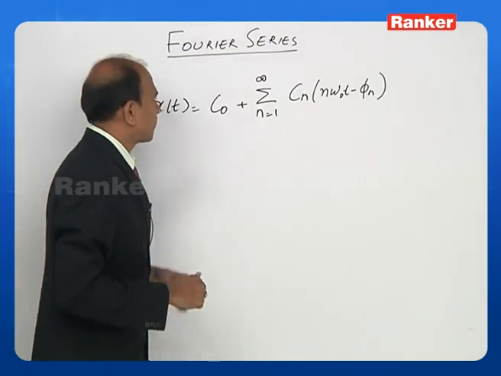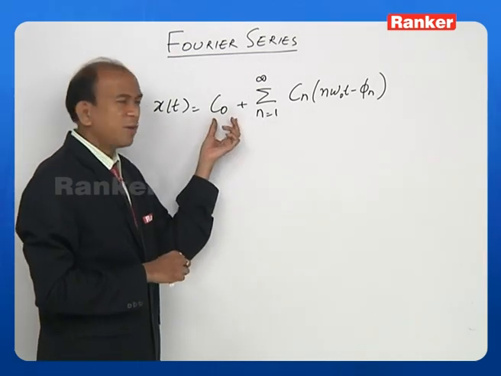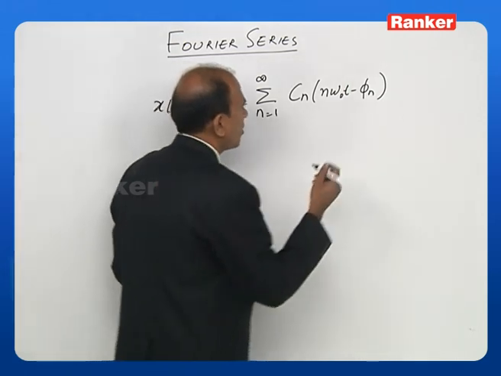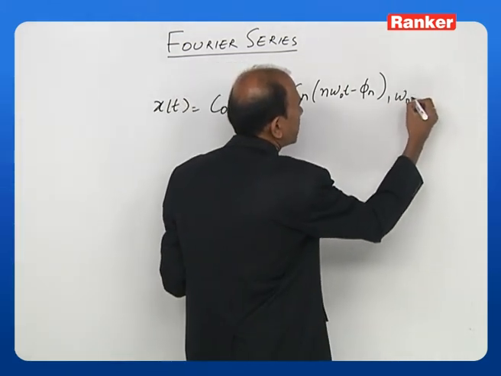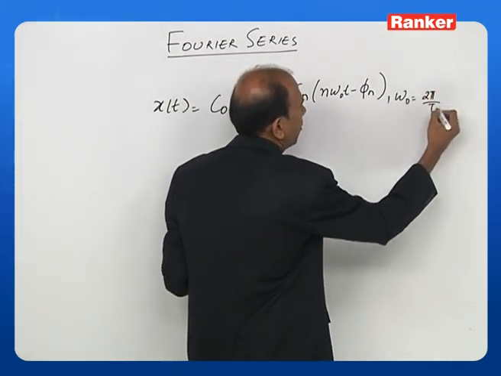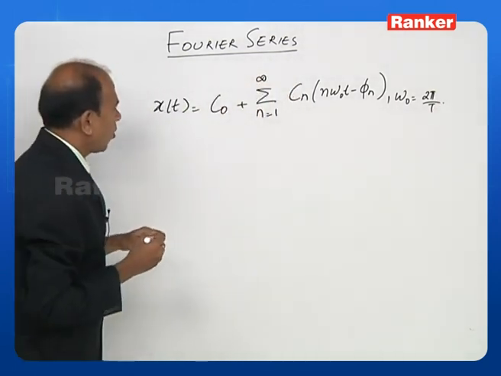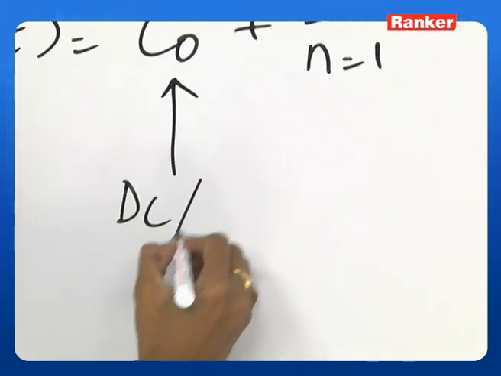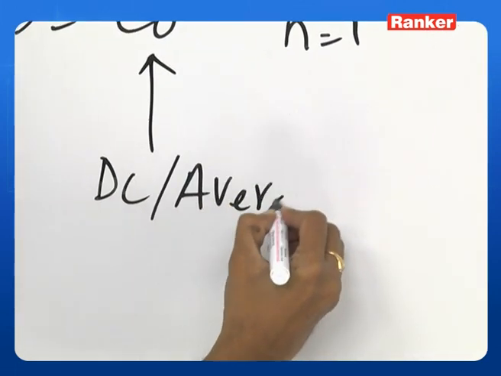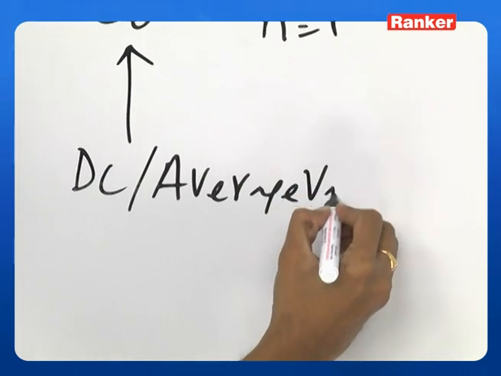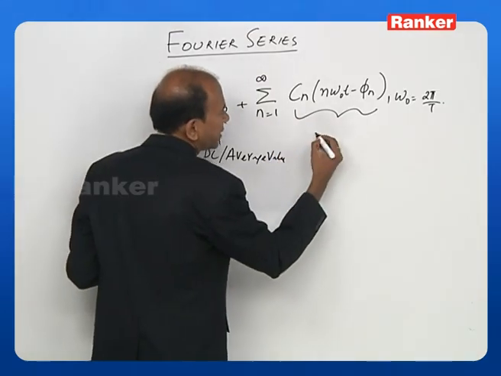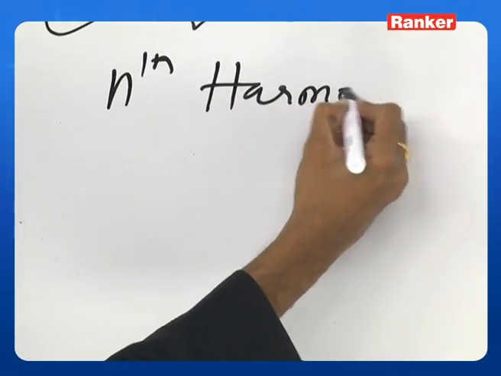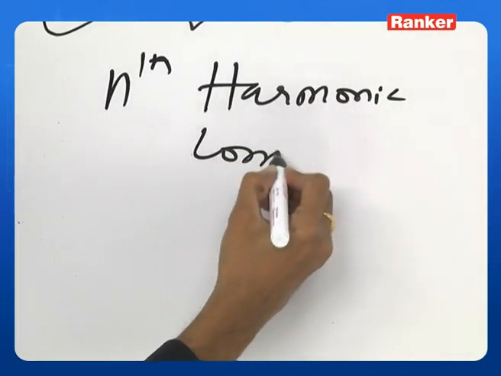Let us see this. Now this is the equation. We have C naught plus summation Cn cos of n omega naught t minus phi n, where omega naught, how much is it here? Omega naught we can write as equal to 2 pi by T. That's always, we know that. So what is it we are doing? We are having here some component. This is called the DC or average value. This is called the nth harmonic component.